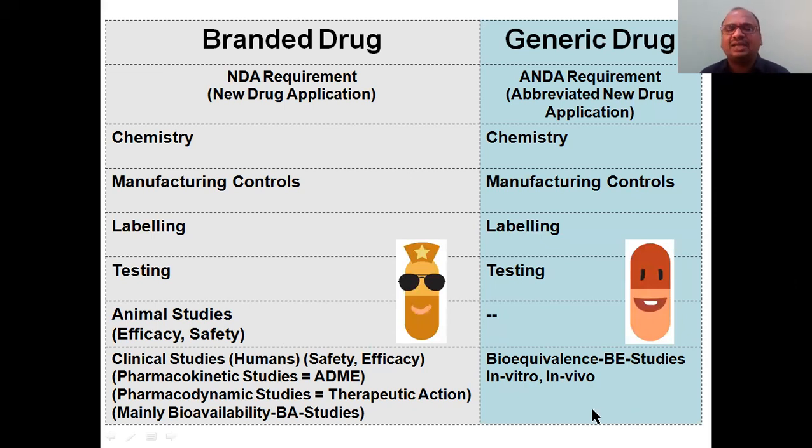The only thing required is the bioequivalence studies. Cmax and Tmax of this drug should match the Cmax and Tmax of this drug. That is number one. AUC of this drug must match the AUC of this drug. Only two things.